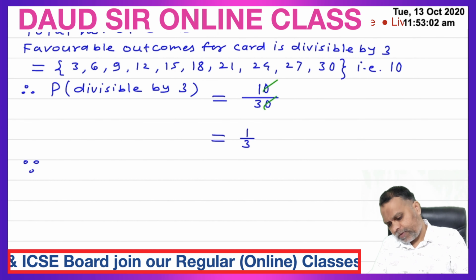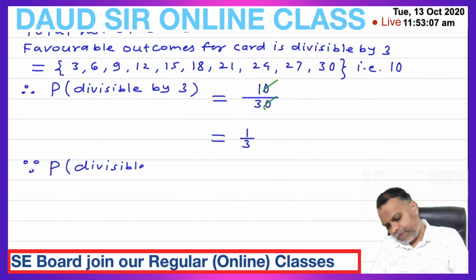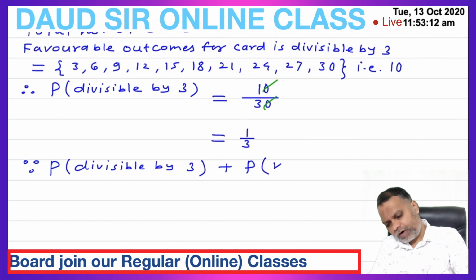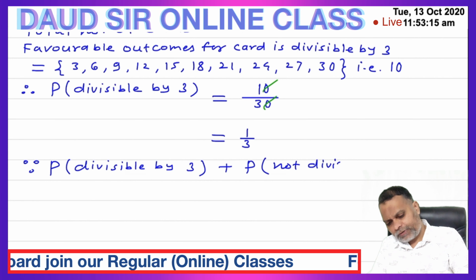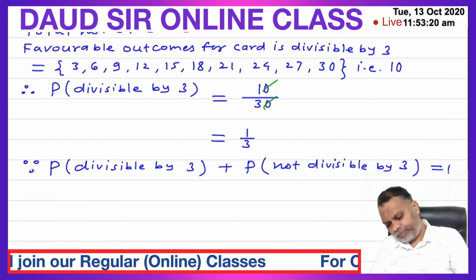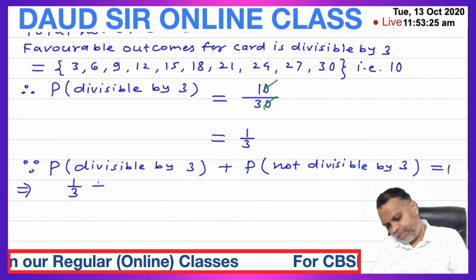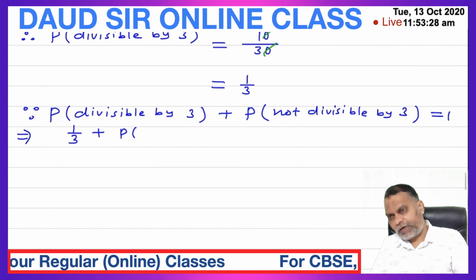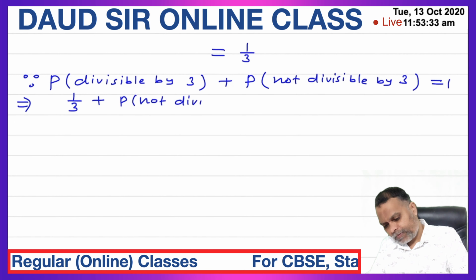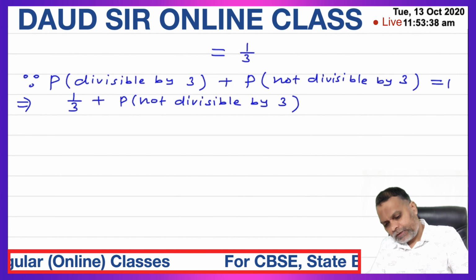So since probability of divisible by 3 plus probability of not divisible by 3 is equal to 1, which implies 1 upon 3 plus probability of not divisible by 3 is equal to 1.